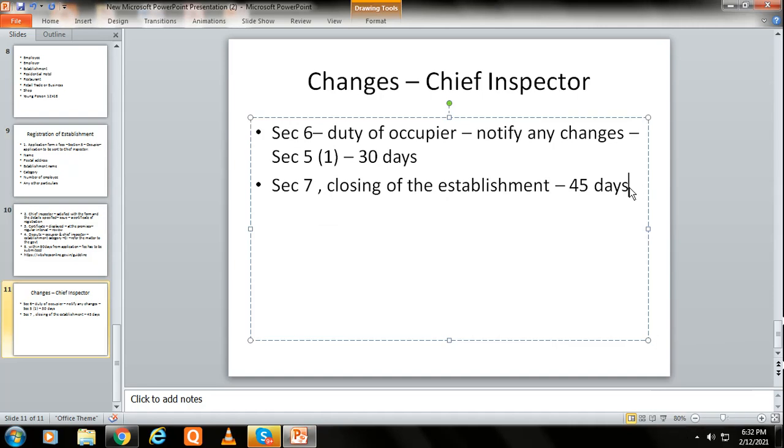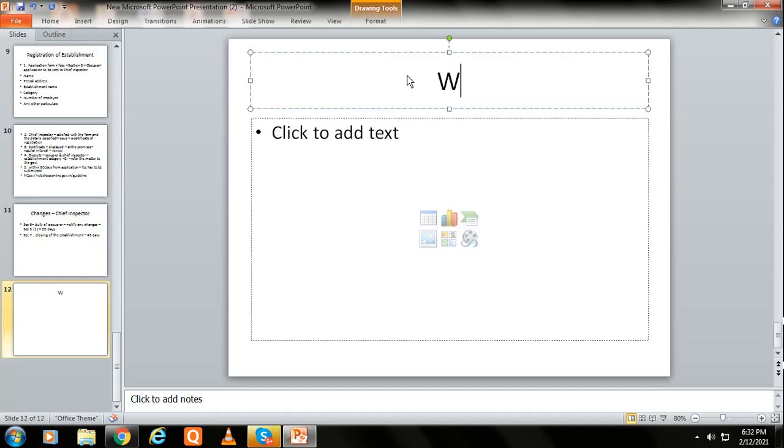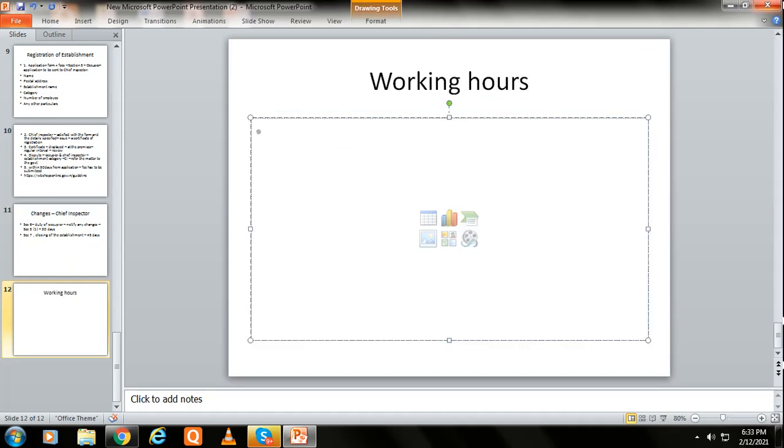Fine. Now the working hours. Next section is the working hours. Now this section is very important, as the entire Shops and Establishment Act deals with, as we have discussed about the Factories Act, which normally deals with the rules and regulations related to factories, whereas in the Shops and Establishment Act we find the actual things that we can relate to, whatever is required for an employee to understand, for an HR to get an understanding. So these are a few sections which should be cleared.